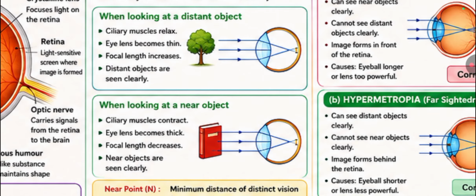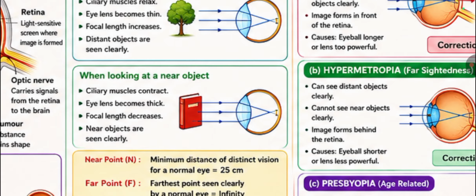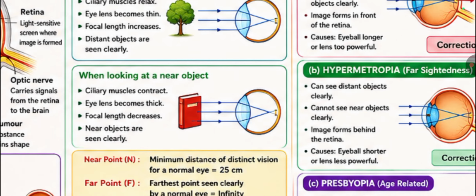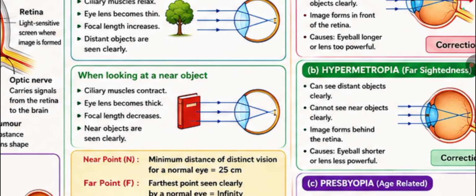So here the important point to know is that the minimum distance at which we can see clearly without strain is called the near point. Once again, the minimum distance at which we can see clearly without strain is called the near point. For a normal human eye, the near point is 25 centimeters.